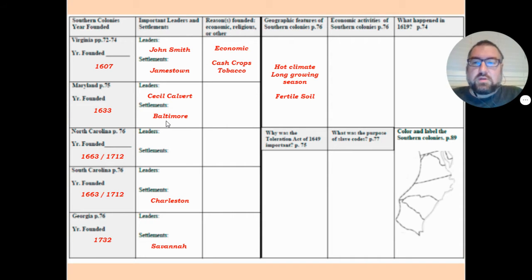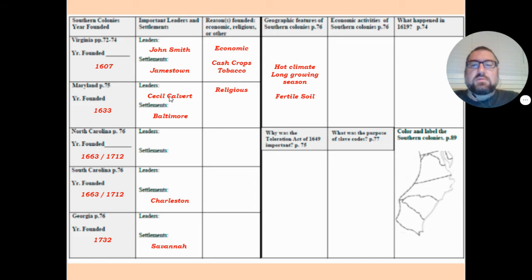And because he started this colony, this is an example of glory. Because people would start these colonies for God, gold, and glory. So a lot of these colonies are started for gold. Cecil Calvert named the city of Baltimore after himself because you know what? That's pretty famous if you can name a colony after yourself.